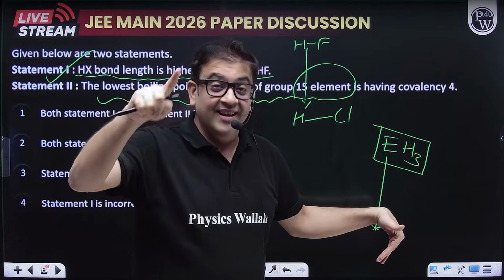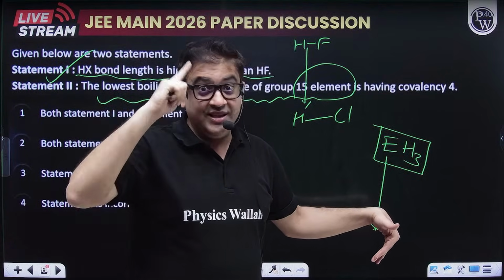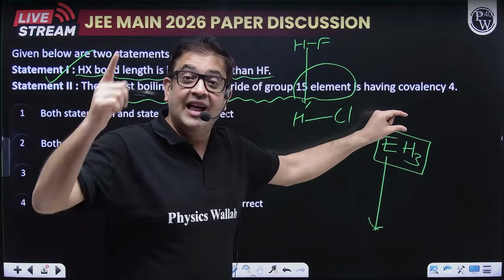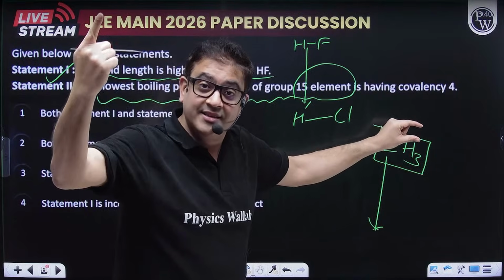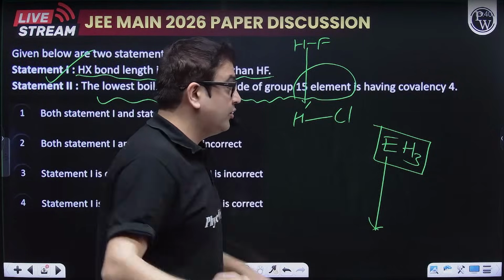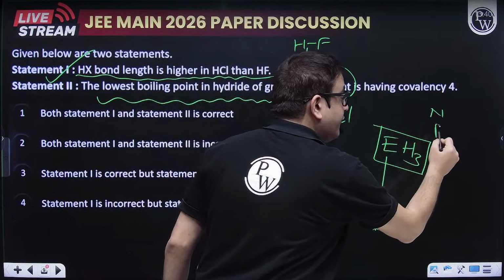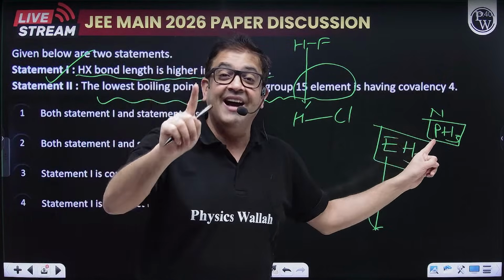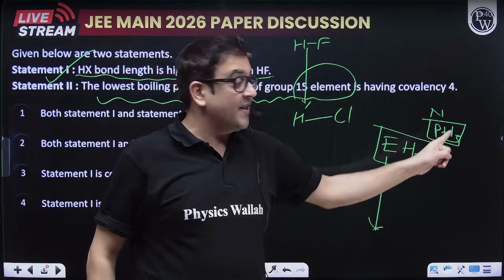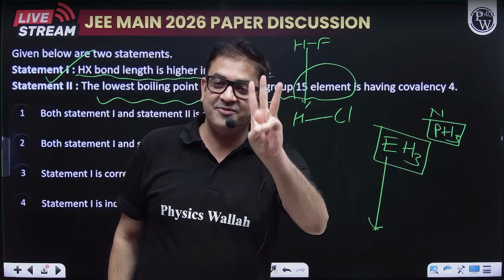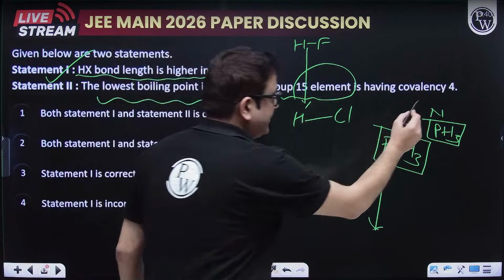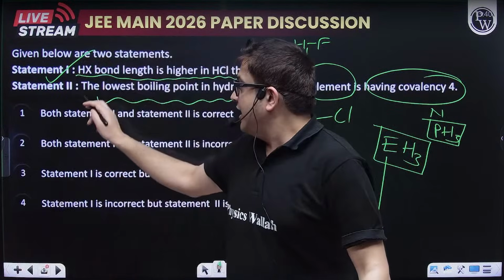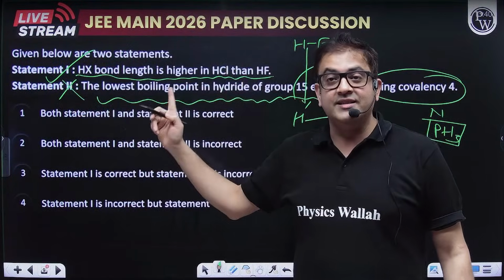But what is the daddy of dipole attraction? Sir, hydrogen bonding. Who has the capacity to do hydrogen bonding? Sir, NH3. So NH3 will, instead of having the lowest, have the highest. Then the periodicity will be followed. So after nitrogen, actually phosphorus hydride will be the hydride of group 15 element having the lowest boiling point. And what is its covalency? Sir, it is forming 3 bonds, and your statement is saying it has a covalency of 4. So definitely this is incorrect. So statement 1 is correct and statement 2 is incorrect.